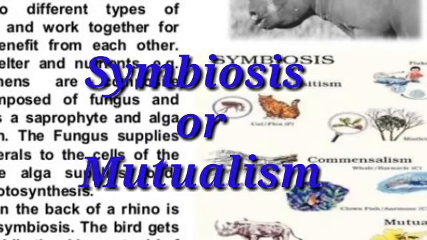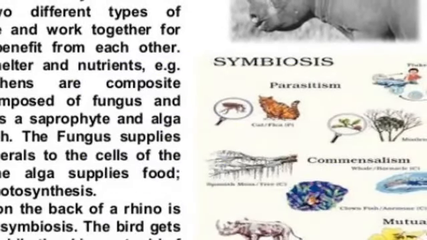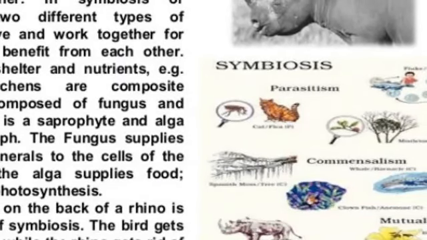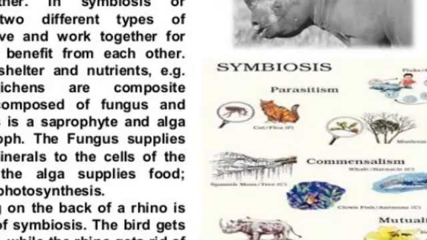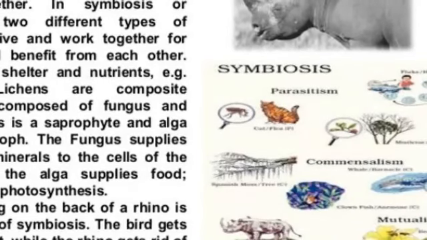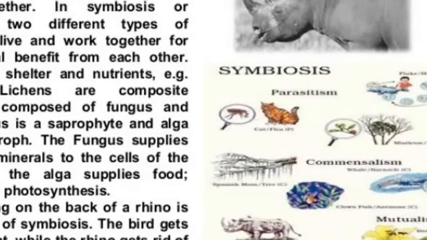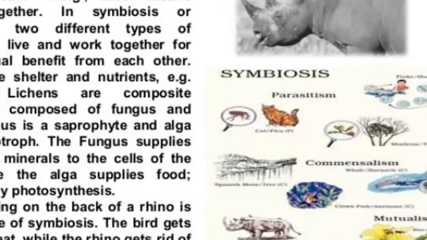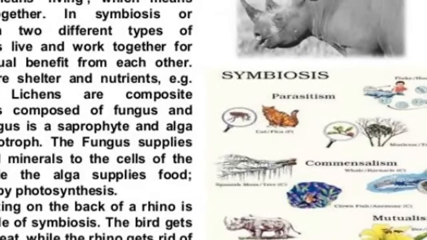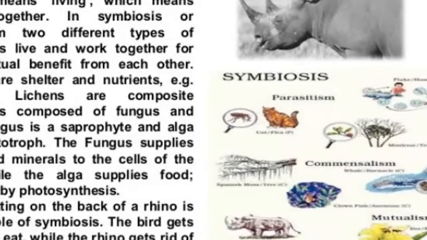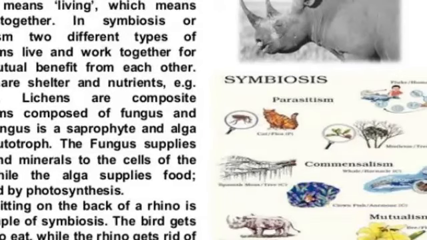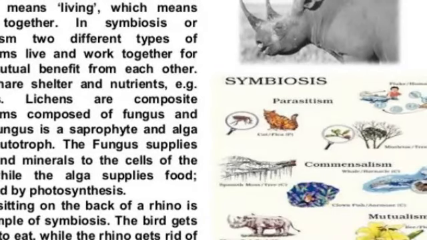Symbiosis is the combination of two Greek words, sym and biosis. Sym means with and biosis means living, which means living together. In symbiosis or mutualism, two different types of organisms live and work together for their mutual benefit. They share shelter and nutrients.